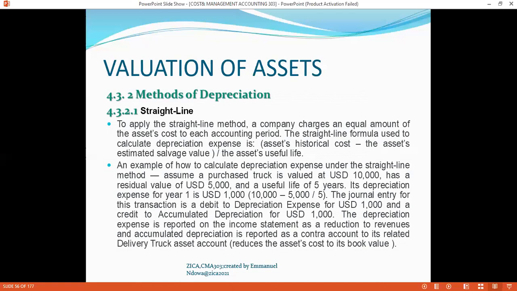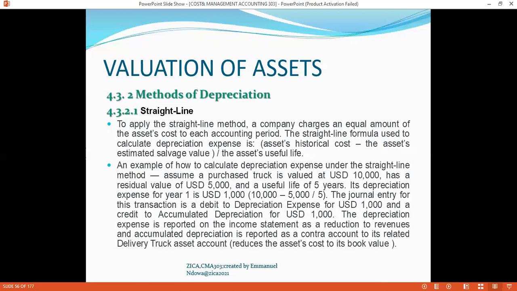There is an illustration, an example of how to calculate depreciation expense under the straight line method. Assume a purchased truck is valued at 10,000 US, has a salvage value of 5,000 and a useful life of 5 years. The depreciation expense for year one will then be 1,000, arrived at by 10,000 minus 5,000 divided by 5. So the journal entry for this transaction, you need to debit the depreciation expense for 1,000 US and